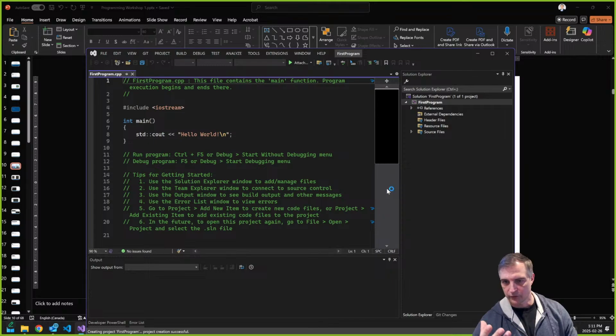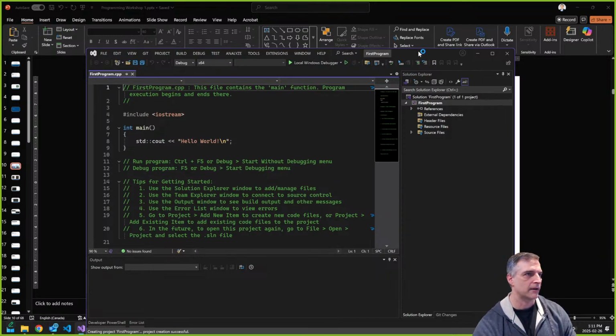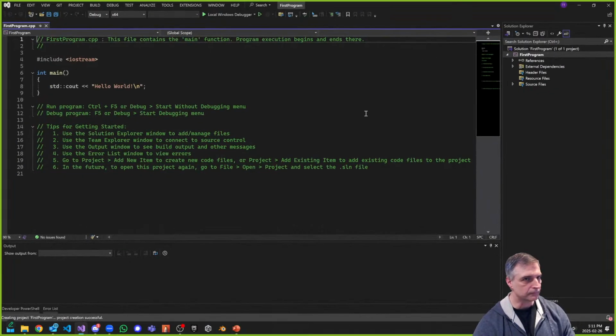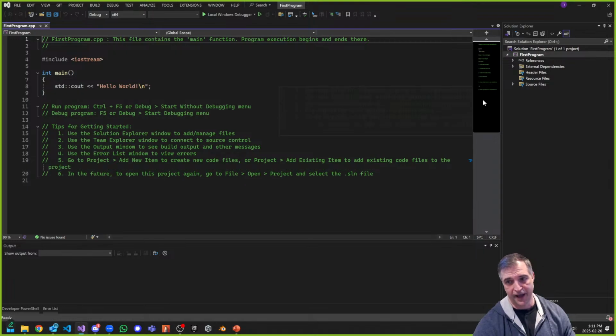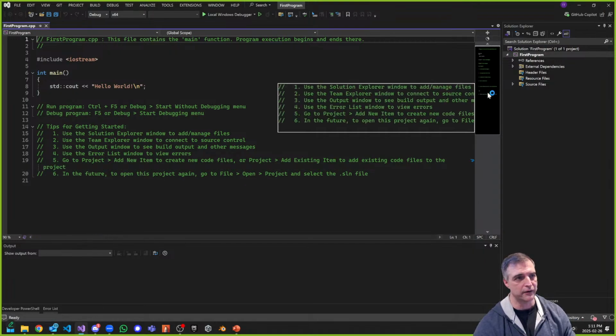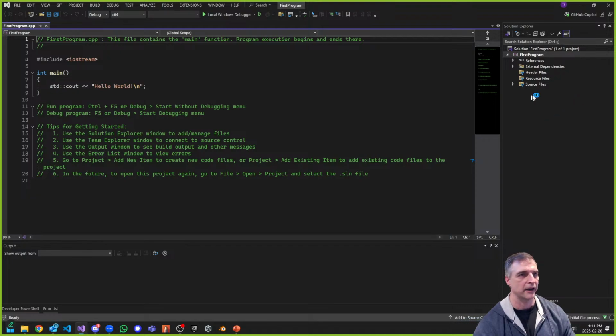So now Visual Studio is going to do its magic, and it's created our application. A couple things, if you've never used Visual Studio before, I've got to talk about that too. My bar, I'm using a fat kind of scroll bar. You don't have to do this. This is just an option. And on the right, you can see that I have my Solution Explorer.